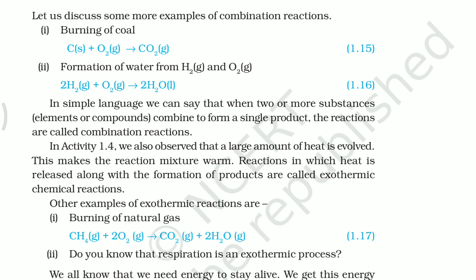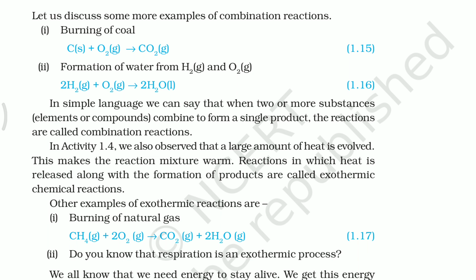Now two more reactions I am going to explain to you: exothermic reactions and endothermic chemical reactions. The chemical reaction in which a large amount of heat is evolved, such reactions are called exothermic chemical reactions.